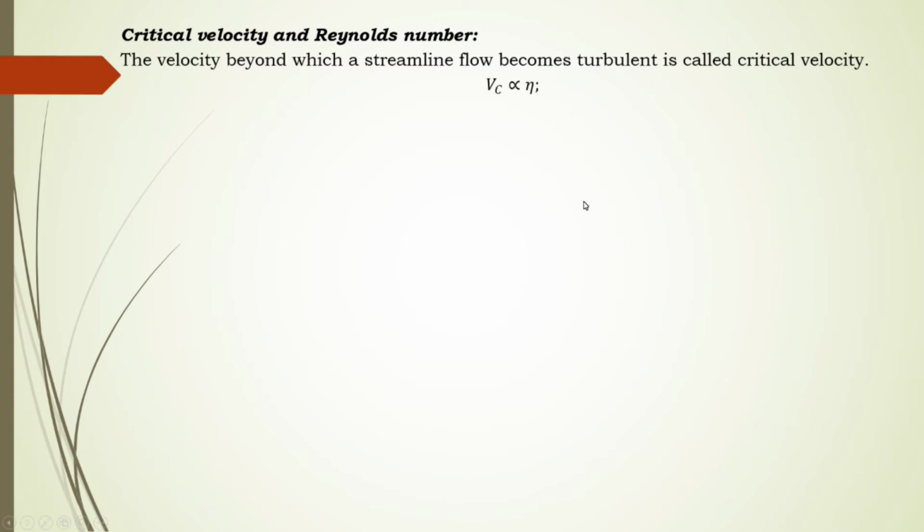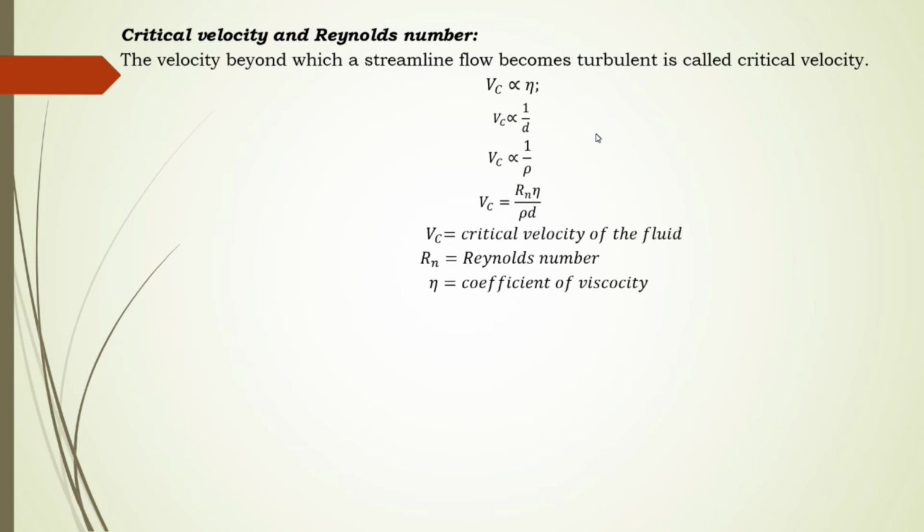As the critical velocity depends upon the coefficient of viscosity of the given liquid, and it is also inversely proportional to the diameter of the flow tube, and hence it is also inversely proportional to the density of the liquid, and hence together Vc is equal to some constant. That constant is known as Reynolds number, into eta upon density of the liquid into diameter of the tube. Hence these are the given values or the notations.